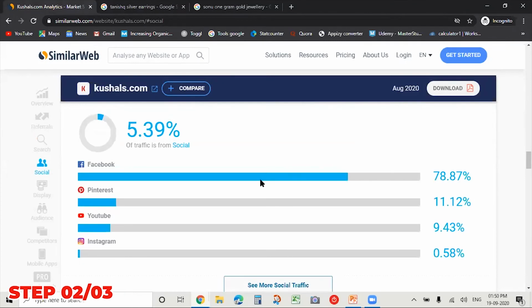Then among social media, they are getting maximum traffic from Facebook. So again, this is very interesting data. I thought maybe they might be driving maximum traffic through Instagram because it's a fashion product, but they're driving maximum traffic through Facebook, then Pinterest. In fact, Instagram is the last platform. So now here there's a gap also. Here I've also identified a gap, that Kushal.com is not focusing on Instagram. So if I want to start my online business, I will focus on Instagram because I know for fashion jewelry there is a market on Instagram. So here I've also identified the gap. I've also identified the weakness of my competitor.